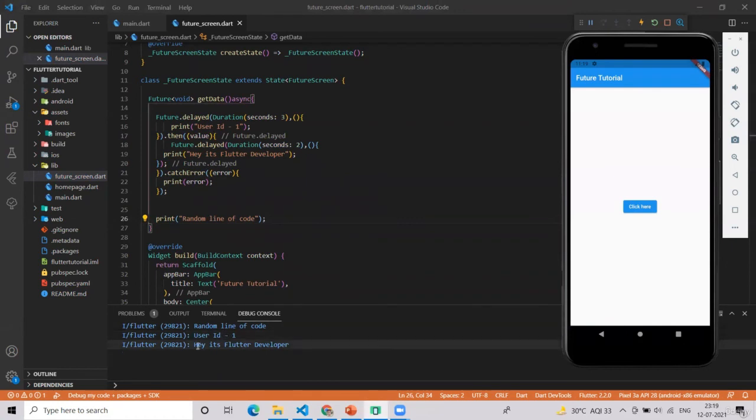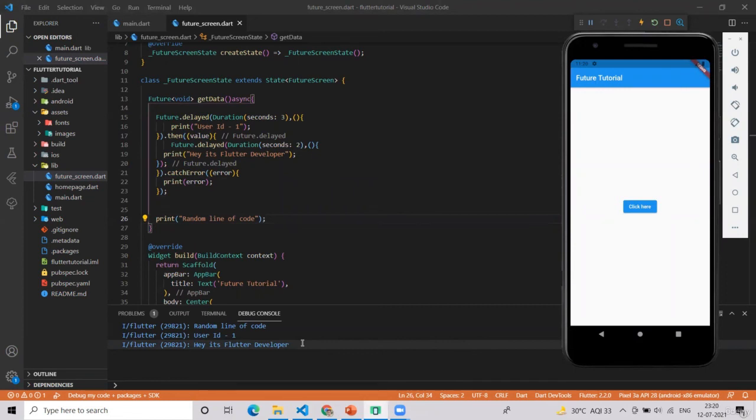But you can see in this output that we have the user ID, and then only we have the user's detail. So we have successfully written a future function in Flutter, and also learned how to wait using then catch error while working with futures.